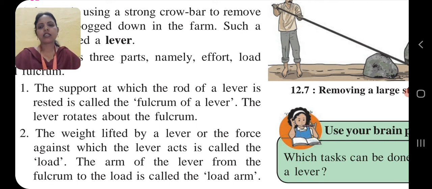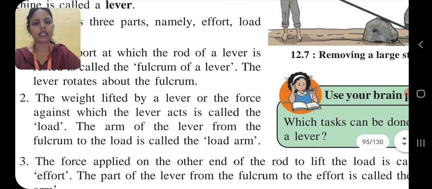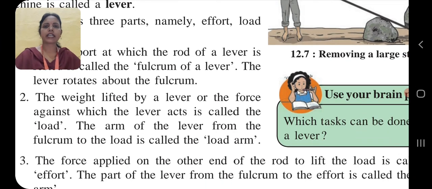Now we will see the second part of the lever, that is the load. As clearly given in our textbook, the weight lifted by a lever or the force against which the lever acts is called the load. The arm of the lever from the fulcrum to the load is called the load arm.